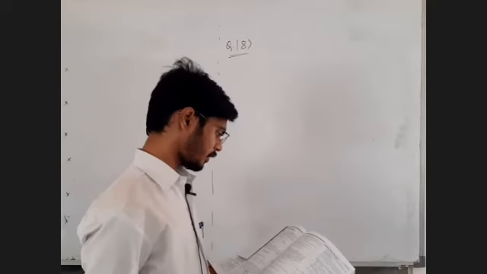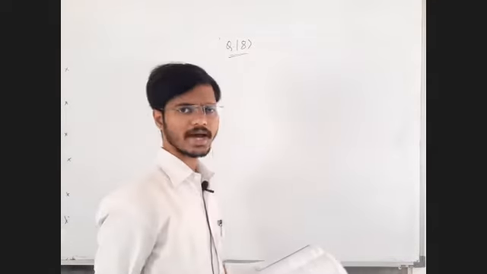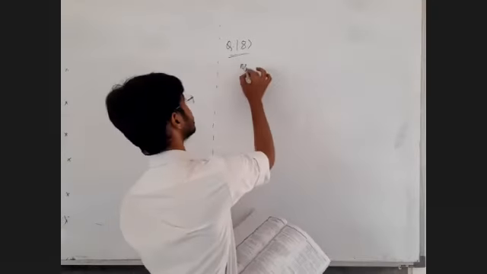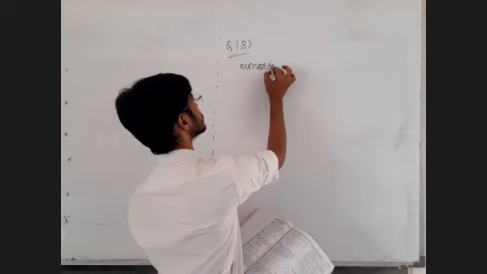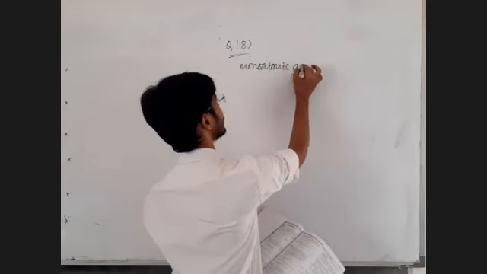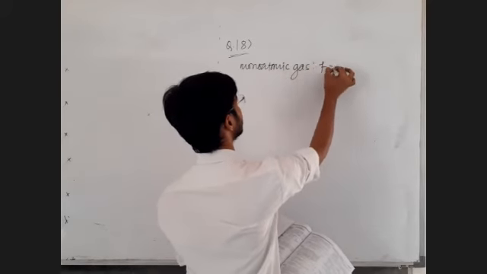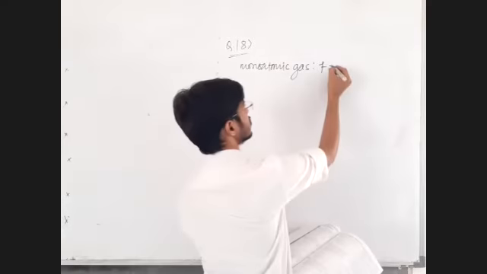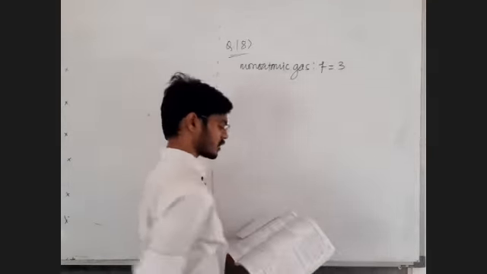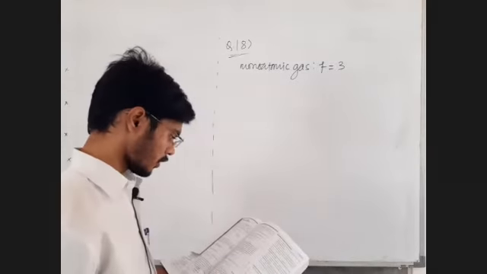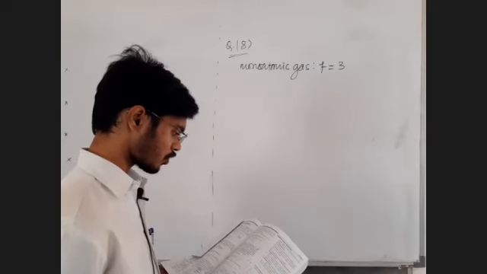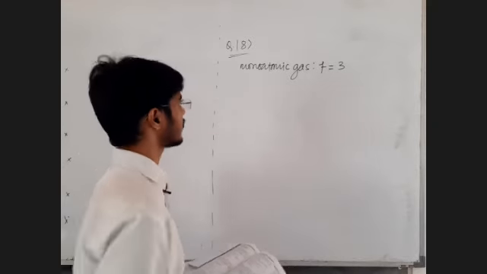Let me read. Internal energy of a monoatomic ideal gas. What is given? Monoatomic ideal gas. For monoatomic, F is equal to 3 translational degrees of freedom. The internal energy of monoatomic ideal gas is 1.5 nRT.